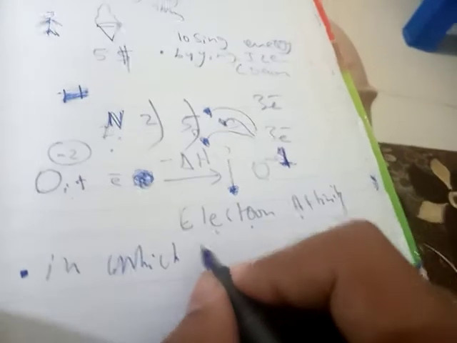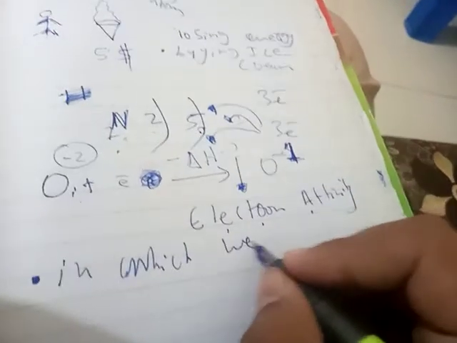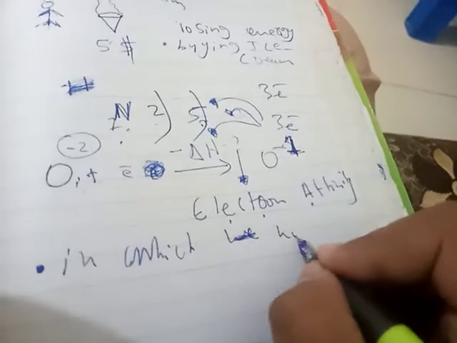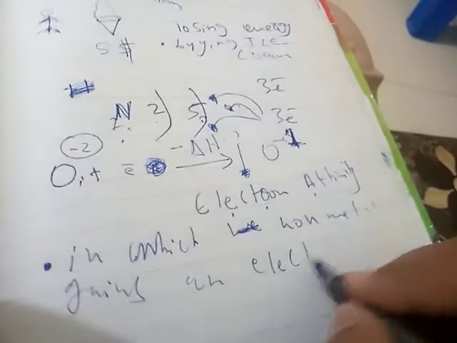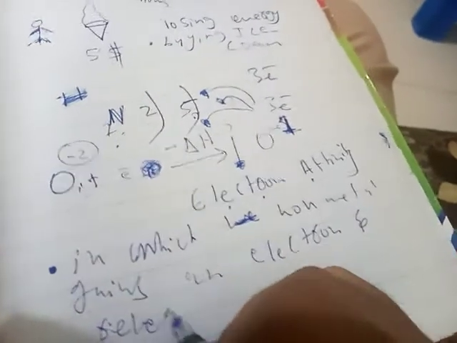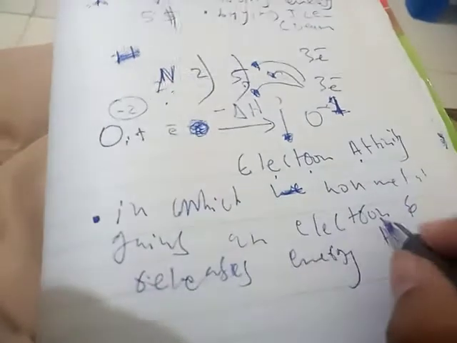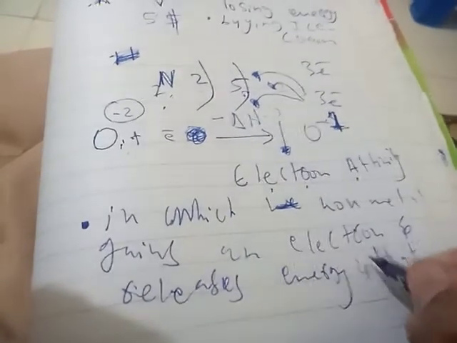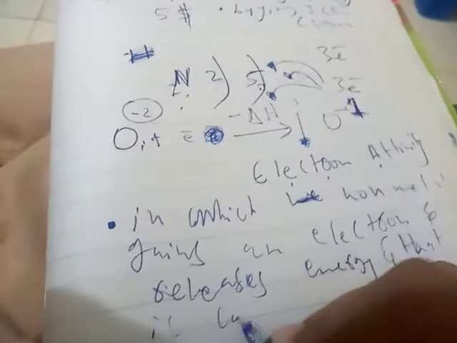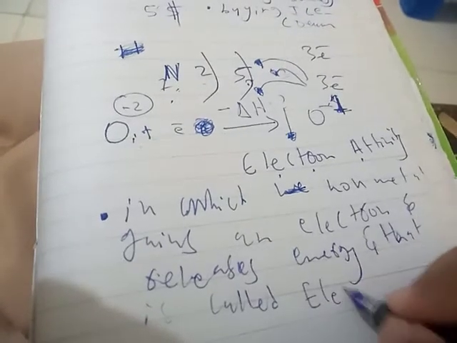Electron affinity is the process in which a non-metal gains an electron and releases energy, and that energy is called electron affinity. So simply, this was the concept of electron affinity.